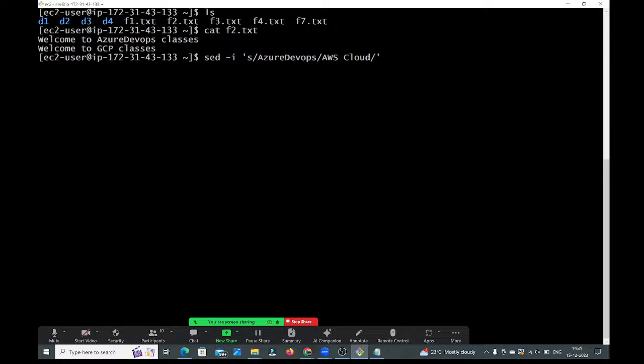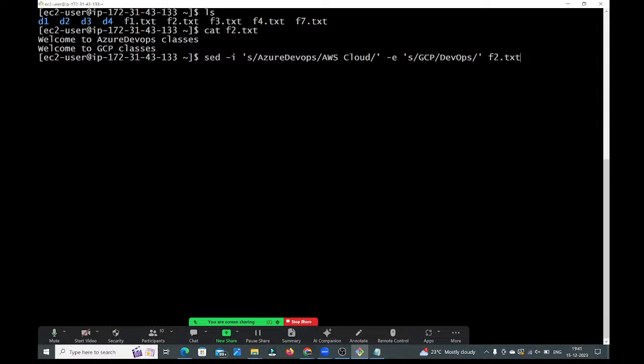Next, see, guys, if you want to change multiple words, we need to use -e, again -e. Here GCP I want to change to DevOps, like this, in the f2.txt file.